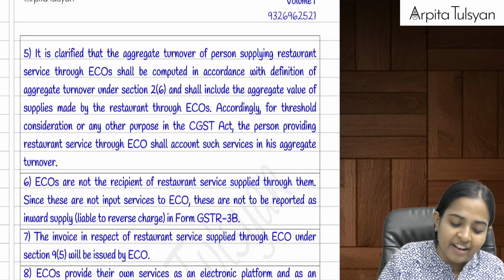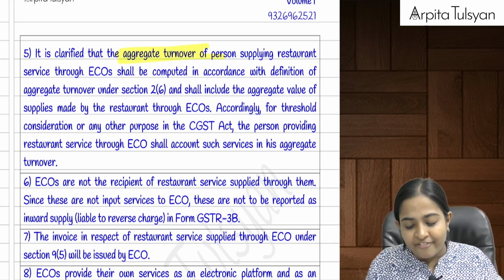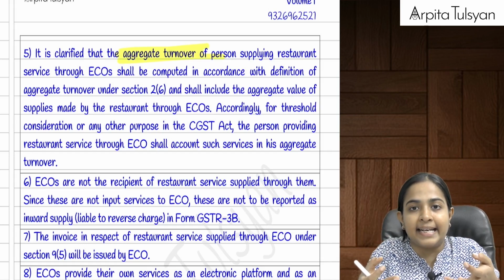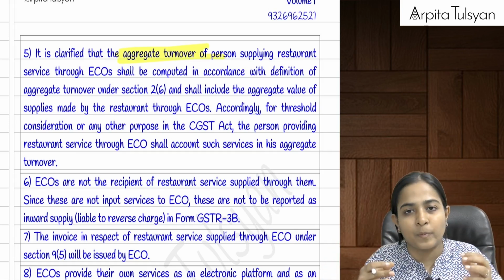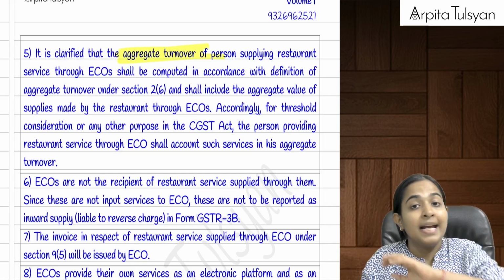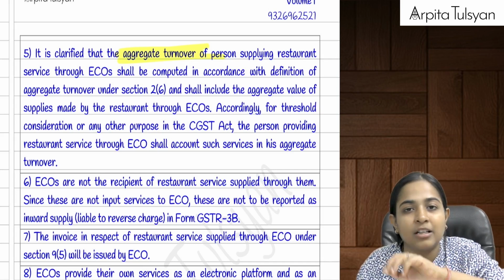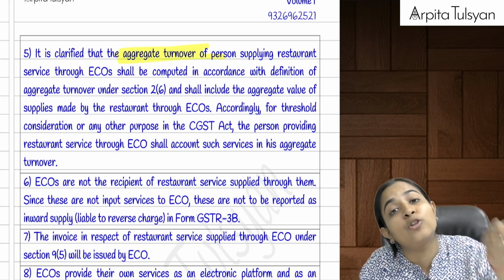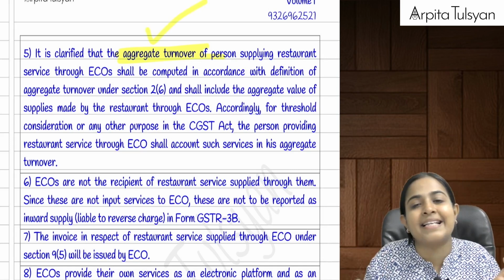Then when you are calculating the aggregate turnover, whenever Shiv Sagar is calculating its aggregate turnover, it will include, Shiv Sagar can do direct sales also. We can go and have food in Shiv Sagar, we can give an order on phone also. That is not done through the e-commerce operator. So that will be included in the turnover of Shiv Sagar, plus whatever services Shiv Sagar has provided through Zomato. Even that value of sales will be included in its aggregate turnover.